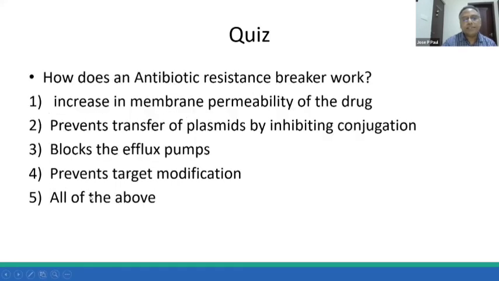So I'll just finish my talk with a quiz. This is primarily targeted at the postgraduates who are attending this meeting. How does an antibiotic resistance breaker work? The choices are: it increases the membrane permeability of the drug, it prevents the transfer of plasmids by inhibiting conjugation, blocks the efflux pumps, prevents target modification of the drugs, and all of the above.